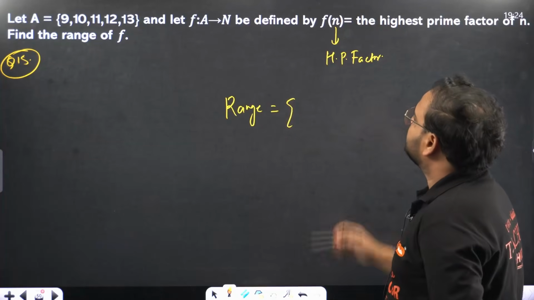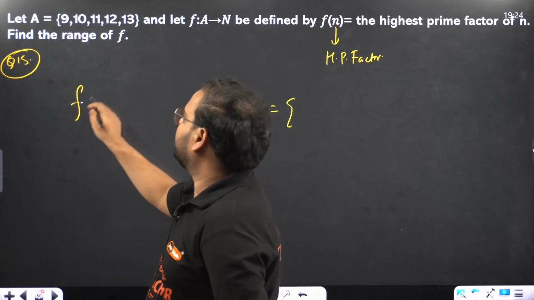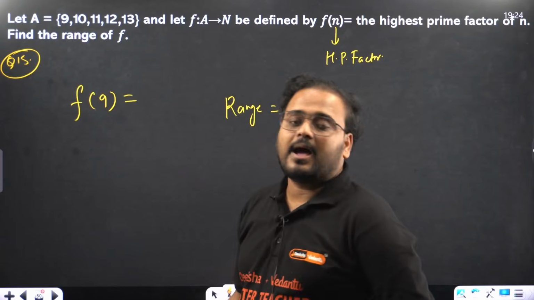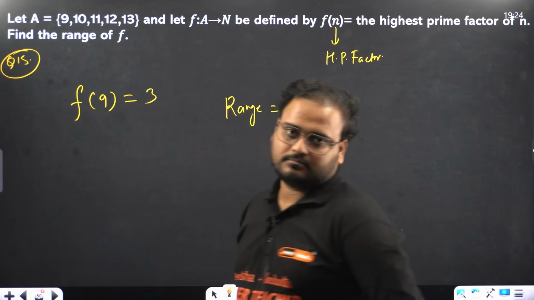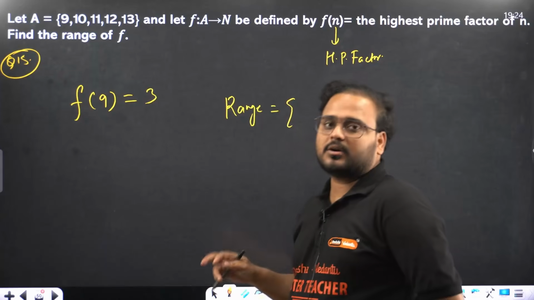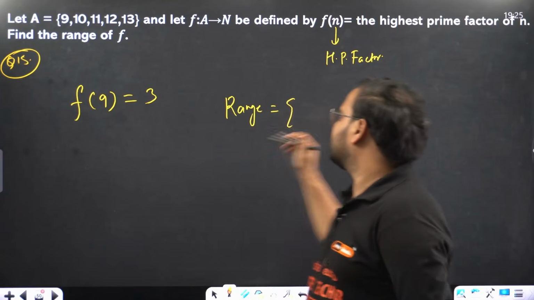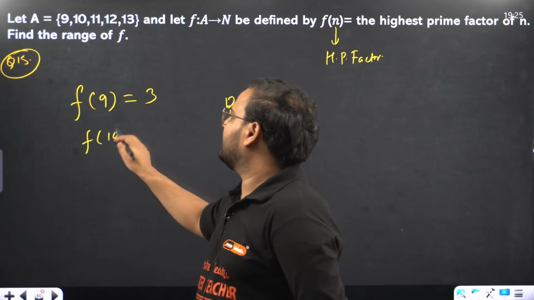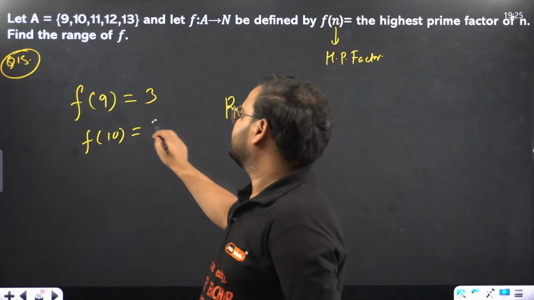If you put f of 9, what is the answer? Highest prime factor of 9 is what? 3. Correct? Factors of 9 are 1, 3 and 9. 9 is composite. The answer is 3. Let's put now f of 10. Highest prime factor of 10 is 5.